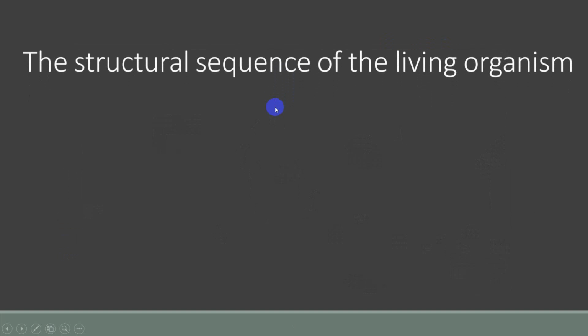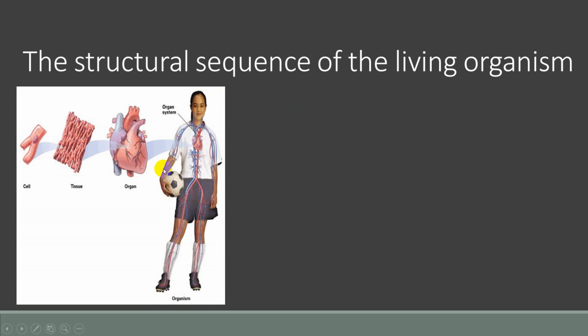The first chapter is talking about the chemical structure of the living cell. Let's first discuss the structural sequence of the living organism. Here there is a girl, a living organism. The living organism has a complete body. The body consists of several systems.